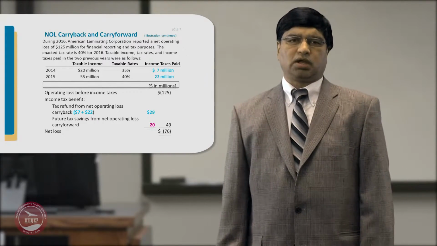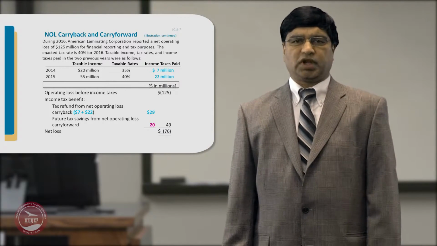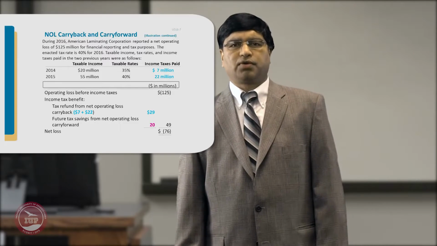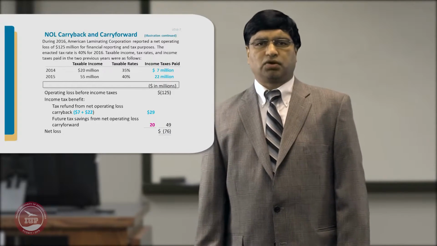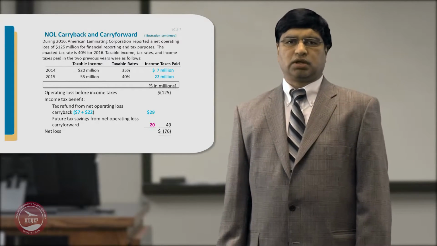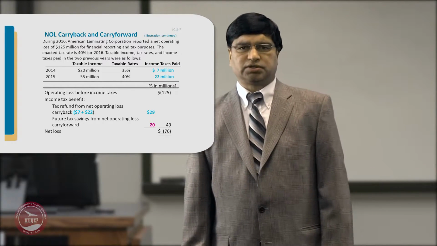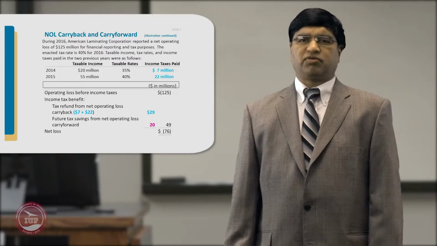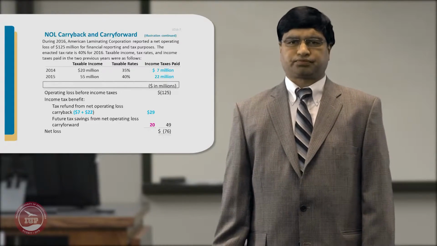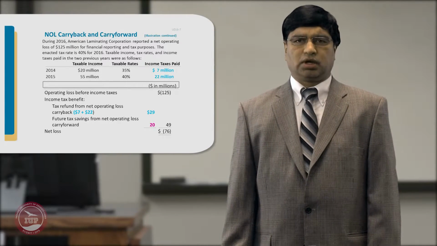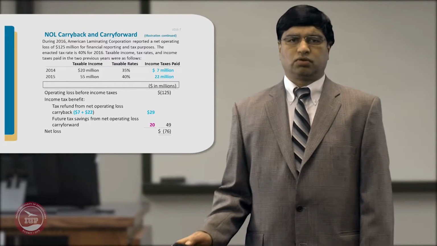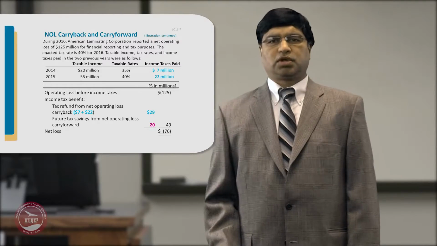You've got an income tax benefit arising from carry back and carry forward for $49 million. So as far as the operating loss before taxes is $125 million, and since you're saving $49 million, you'll be reducing that from $125 million to show a net loss of $76 million.